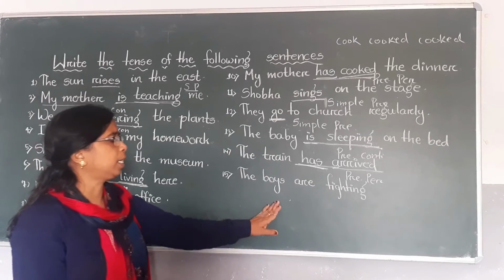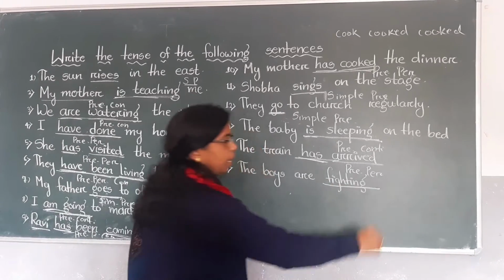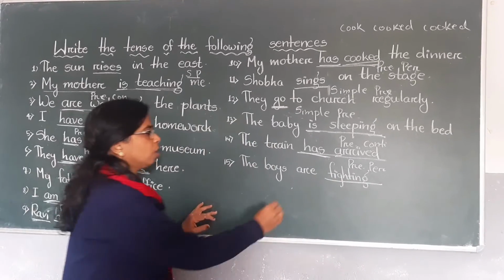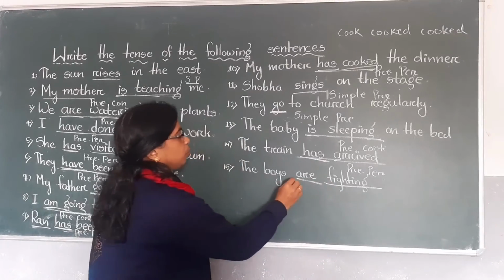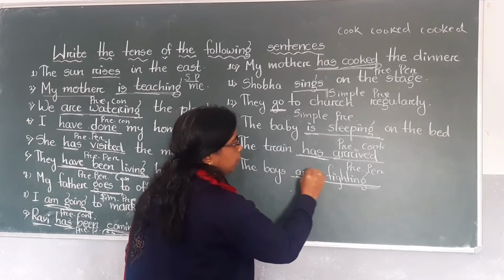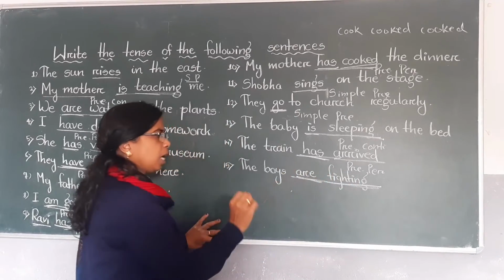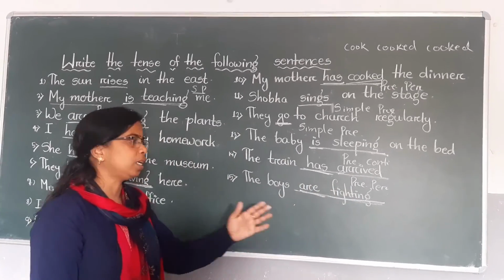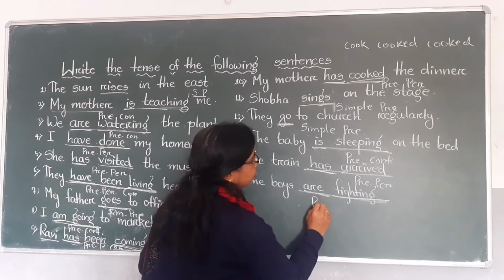The boys are fighting. Fighting is continuous. Then here are is used for boys. So in this sentence, the boys are fighting, present continuous. Are means is, am, are are used for present tense. They are fighting. Here it is present continuous.